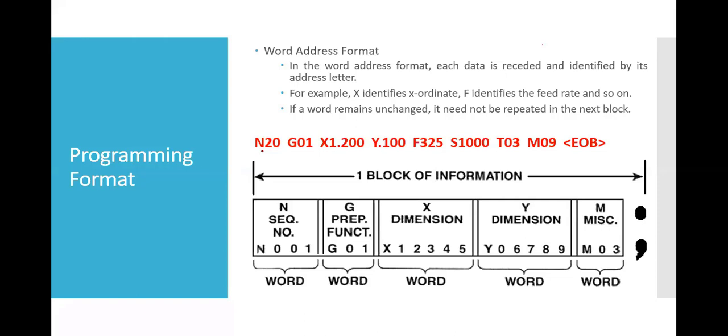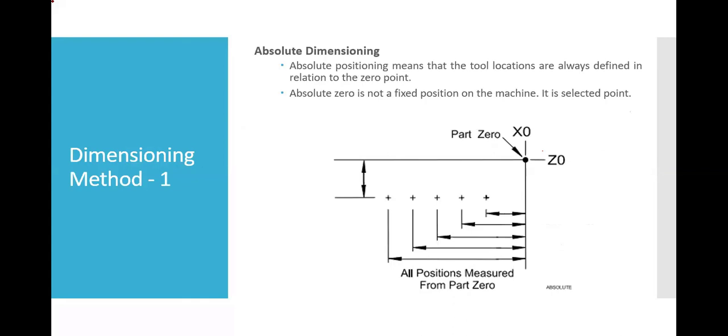Would that be okay? Now, absolute dimensioning. Suppose we have a job, and there are two ways by which we can do programming. One is absolute and one is incremental. So we must know the dimensioning pattern of absolute and incremental. In the absolute way, the dimension is measured with respect to a single zero point.